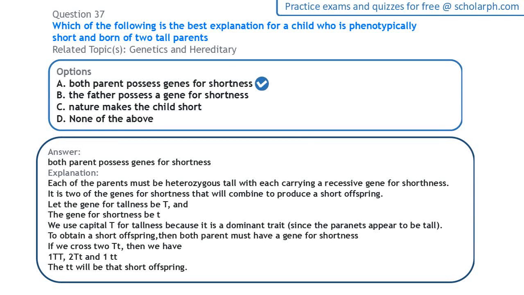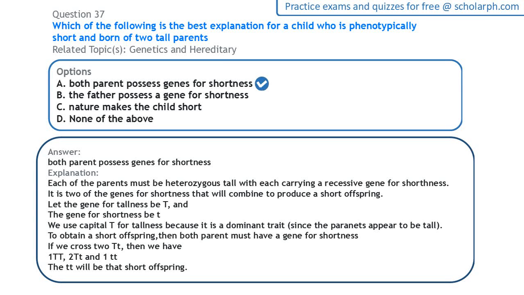It means that they must have this heterozygous type of gene. Capital T here is the gene for tallness, the small t is the gene for shortness. So if you have this pair of genes in the father and the mother, there's a possibility that the small t, the gene for shortness in the father, can align with the gene for shortness in the mother as well. So the resulting child is going to be short.